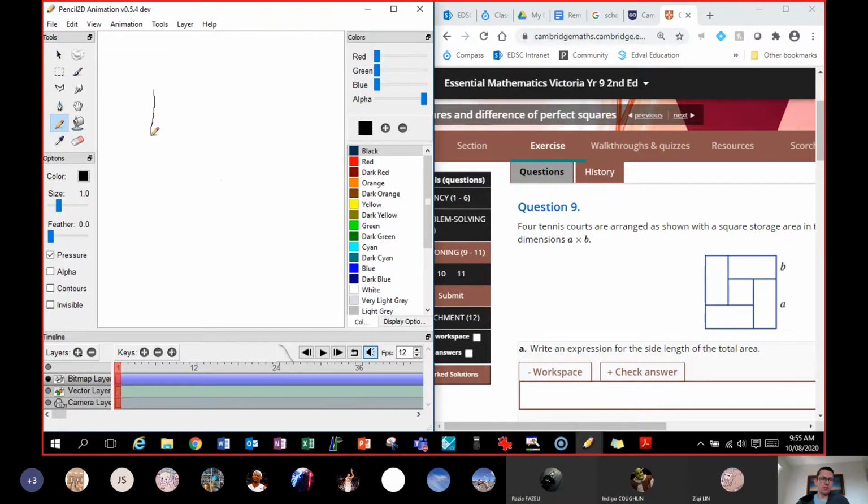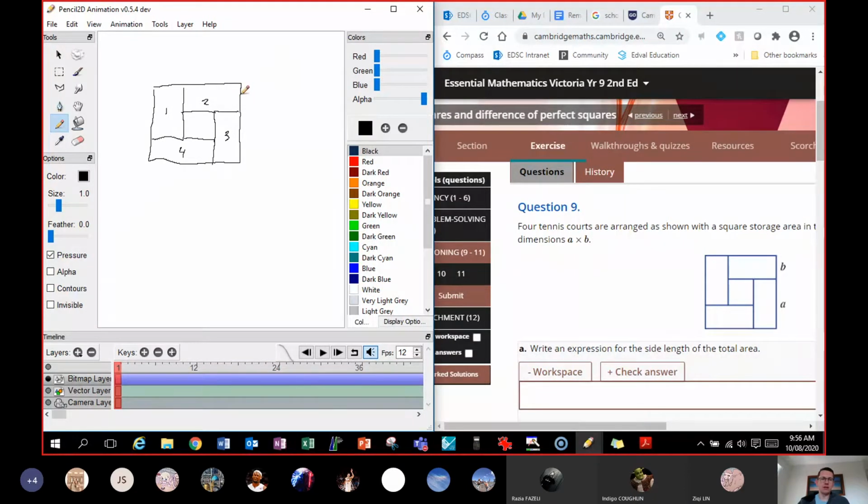Well, you've got this total square going around the outside. Now, we have each tennis court in here, it goes to about there, and this one goes up to about here, and this goes across here. So we've got tennis court 1, 2. This is a tennis court here, another one here, another one here, and another one there. So we want to write an expression to find the side length of the total area. We just want to find the side length of this one because it's a square.